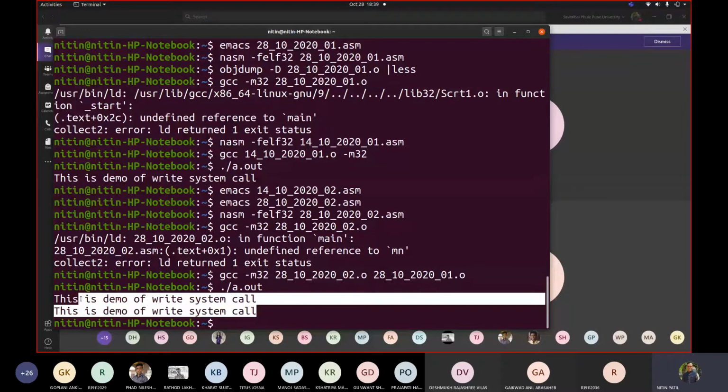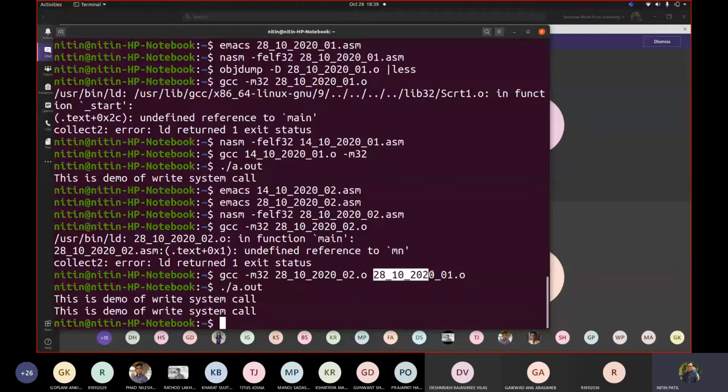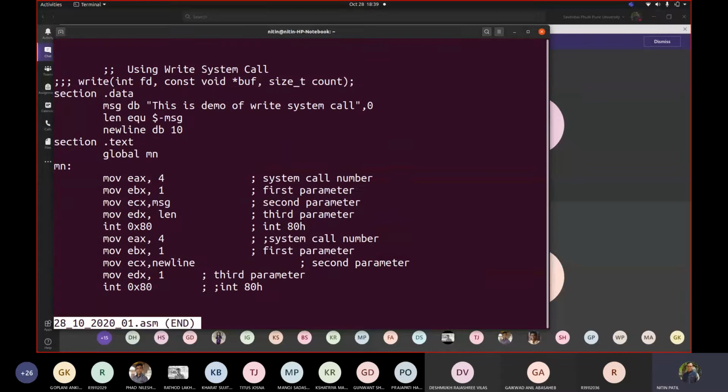But if you carefully see, what I did here is I tried calling a function which is defined in one of the files, and that file was this one, where my code was defined. Let us display the contents. This was our code. Here we replaced main by mn. We defined it the way we used to write the code, and wrote global mn.